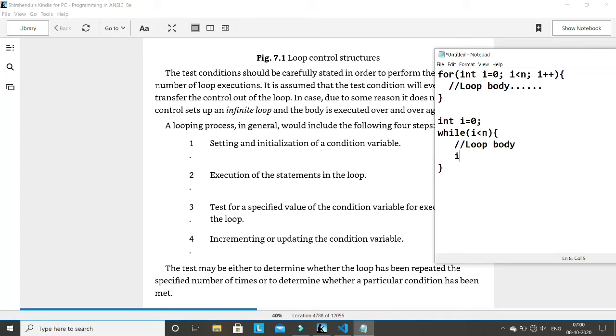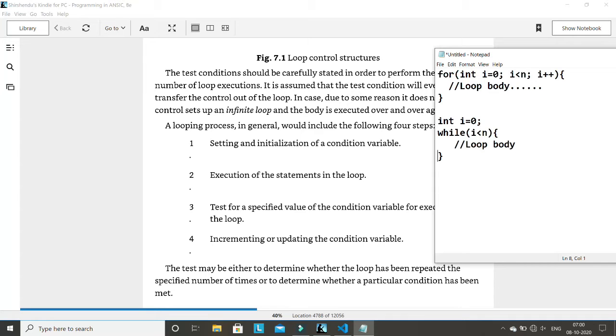Suppose you miss this line. If you compare with these points, in this statement point 1 is there, point 2 is there, and point 3 is there, but point 4 is missing. So in that case what will happen? Can you guess?